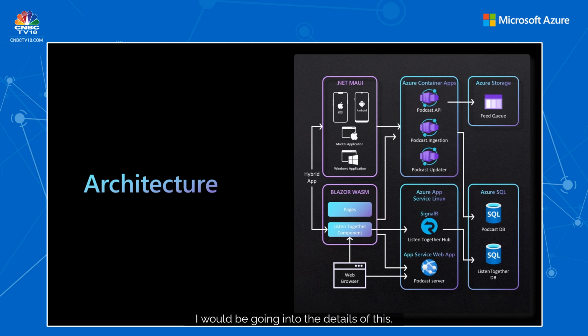I would be going into the details of this when I start with the demo, but here is the overall architecture of it. For example, it has a .NET MAUI app. That means it has iOS, Android, macOS, Windows applications, as well as the web app, which is built on Blazor WASM. And we also have a scenario called the listen together mode, where two people want to listen to a podcast. They can do that together, and that particular mode was actually a Blazor WASM component, and we also show how that can get integrated into the .NET MAUI like a hybrid scenario.